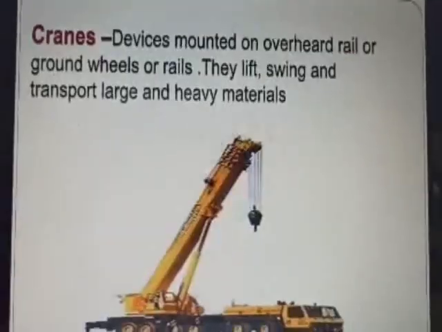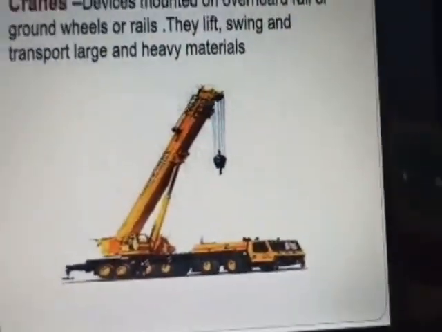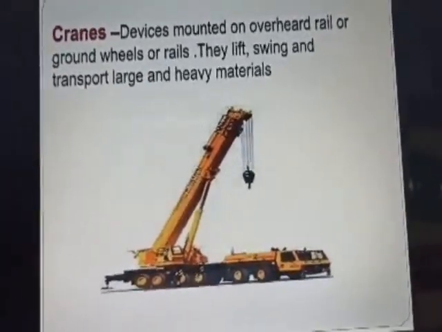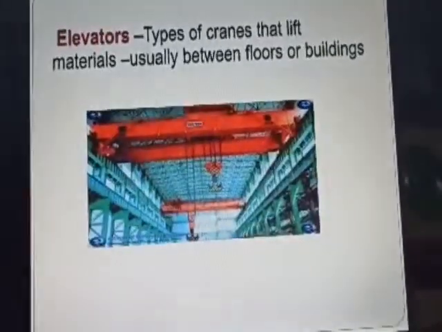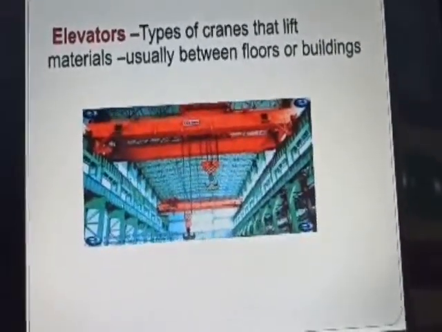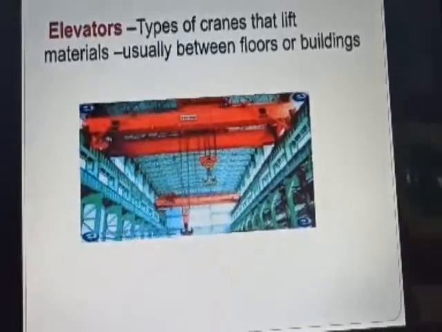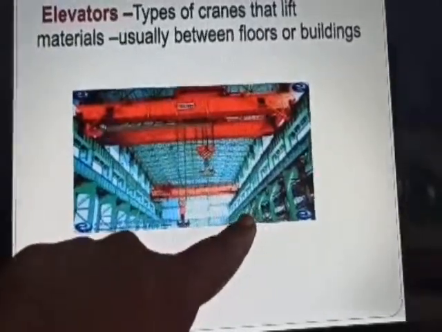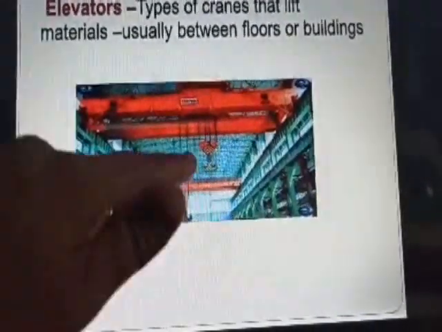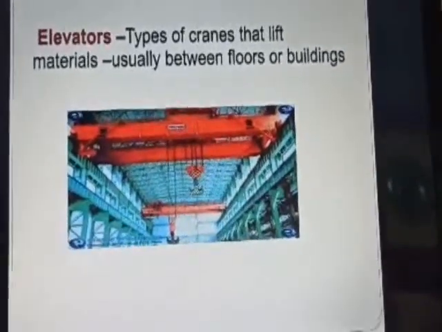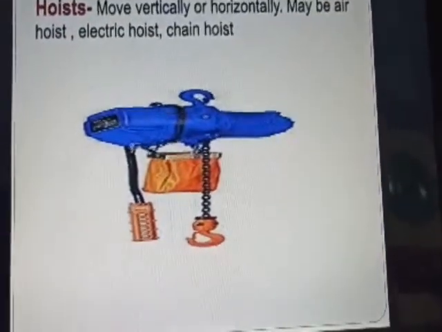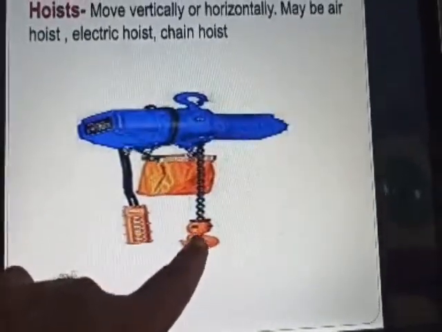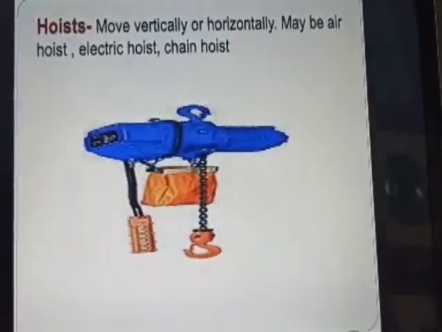And cranes, elevators and hoists. As you know, cranes are used for lifting and moving heavy materials, heavy weight material. Elevators, like cranes, are used between floors or buildings, that is from this place to this place, right? From the ground floor to the top floor, these elevators are used. And hoist: there is a spring handled over here, the materials are hooked or hung over here, and it is used for material handling.